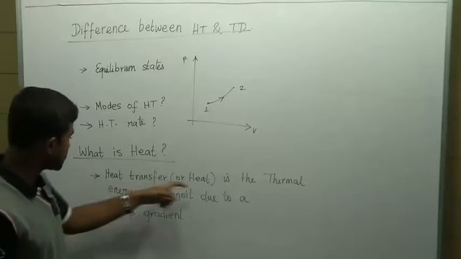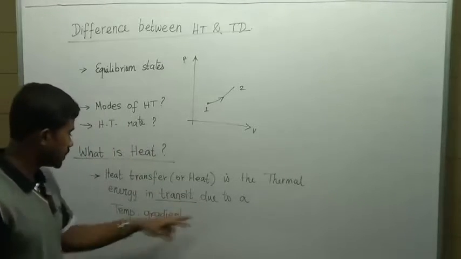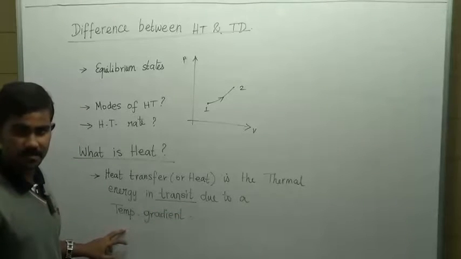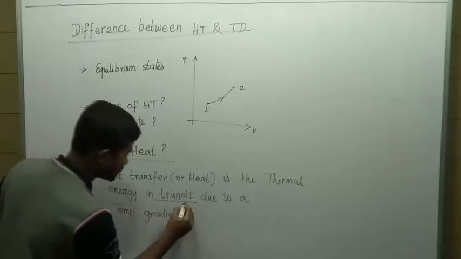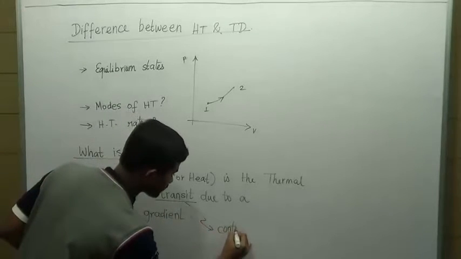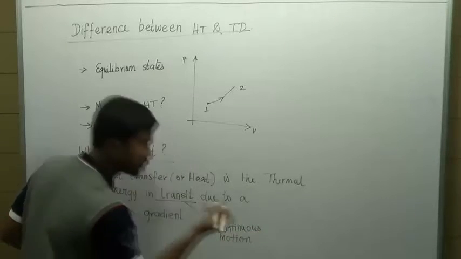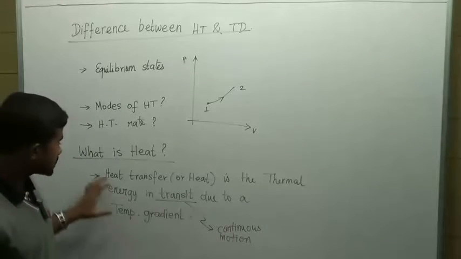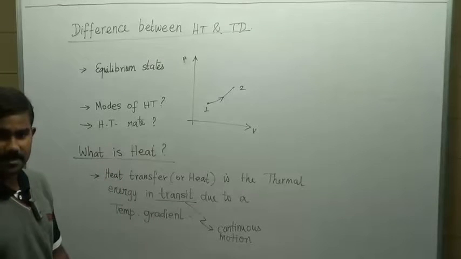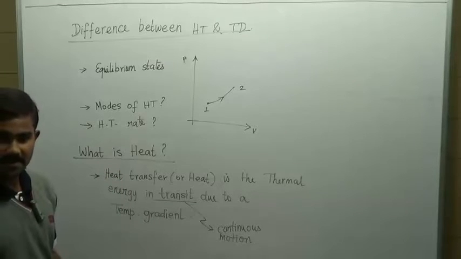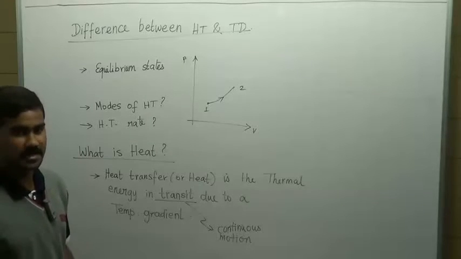It is the thermal energy in transit. This is very important, due to a temperature difference or a temperature gradient. And what is transit? Transit means continuous movement, continuous motion. So heat is that quantity which is continuously flowing. You cannot store heat within a body. When you're storing energy, it is essentially internal energy. You should not call it heat.